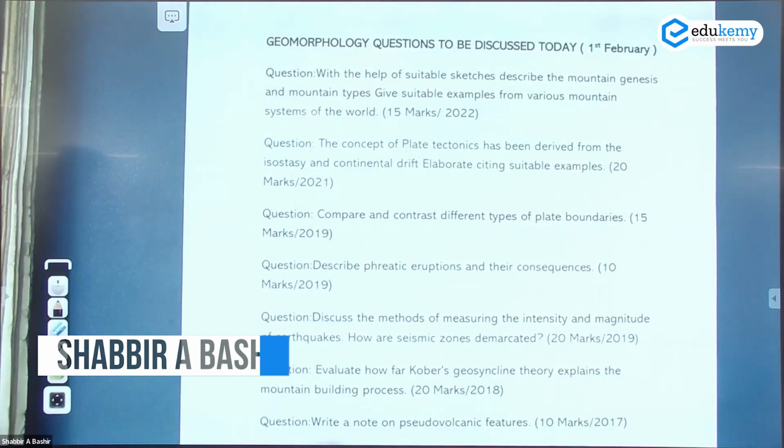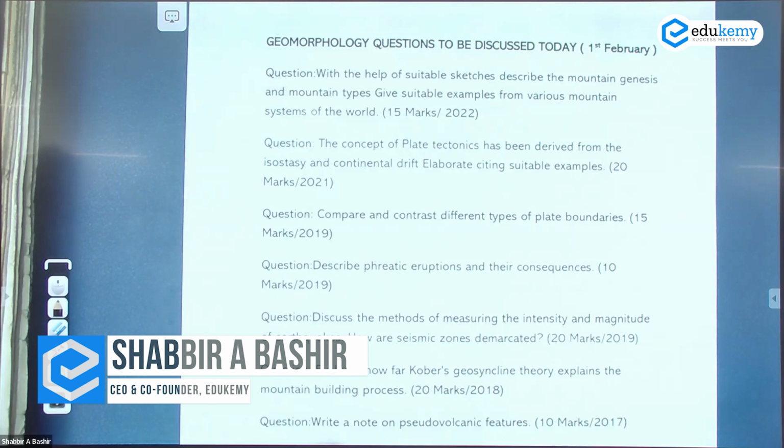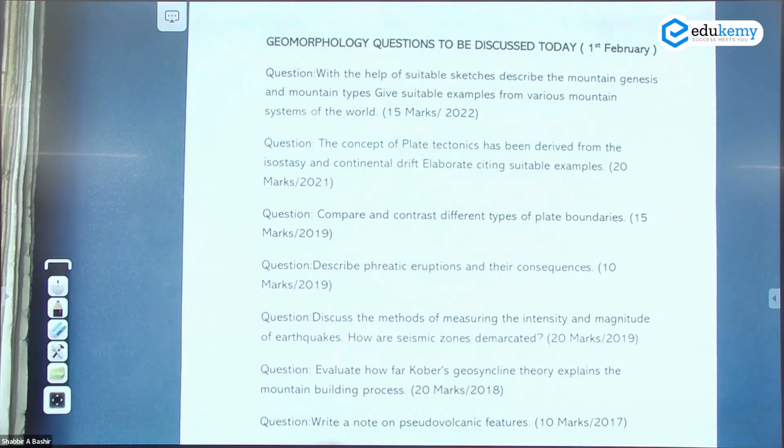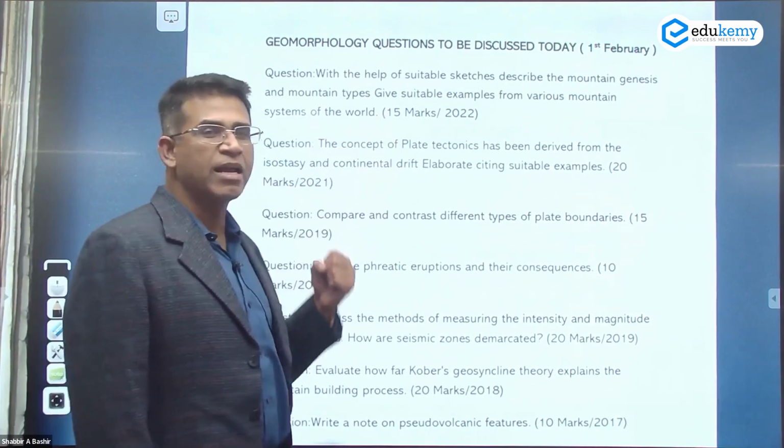With the help of suitable sketches, describe mountain genesis and mountain types, give suitable examples from various mountain systems of the world, and be mindful, it's a 15 mark question.